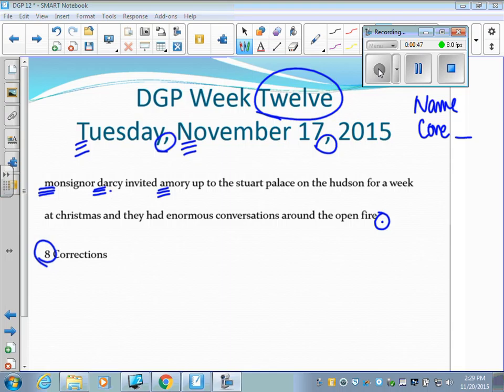Coming back up to capital letters, this particular author uses Stewart as an adjective. This will be a proper adjective to describe Palace, but do not capitalize Palace. Hudson is also capitalized. That's a river in New York. And then we have our comma here, because we have 2 independent clauses separated by a comma and, in this case, a coordinating conjunction. Christmas is a specific holiday. It needs to be capitalized. Let's check. 1, 2, 3, 4, 5, 6, 7, 8. Those are all our corrections for the first part of this DGP for week 12.